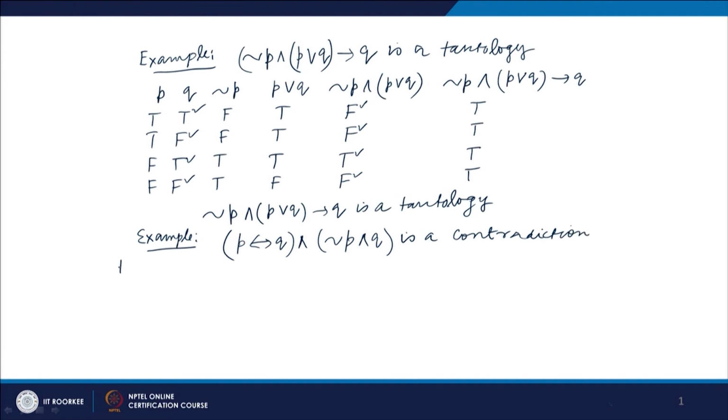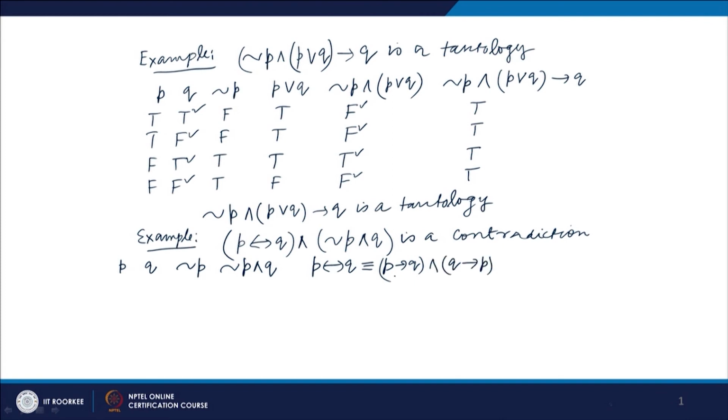So p, q, not p and q. Then p if and only if q is logically equivalent to p implies q and q implies p.